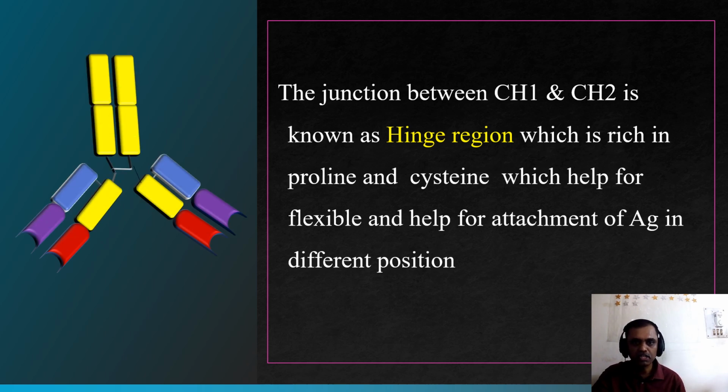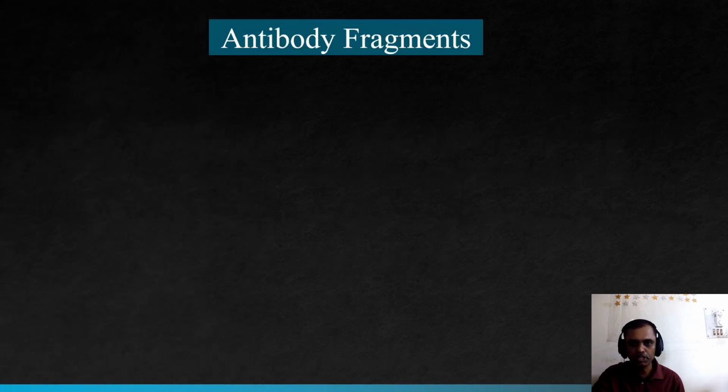Another basic structure is the hinge region. The junction between CH1 and CH2 is known as the hinge region, which is rich in proline and cysteine, which help with flexibility and with attachment of the antigen at different positions. This is the part known as the hinge region. The hinge region is bonded with disulfide bonds. This helps the flexibility of the immunoglobulin with the help of proline and cysteine. That's the basic unit of the immunoglobulin.